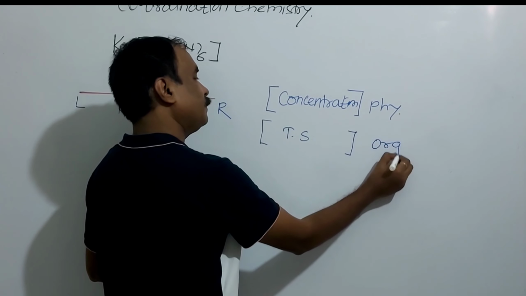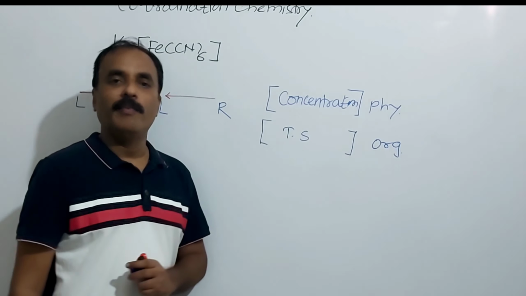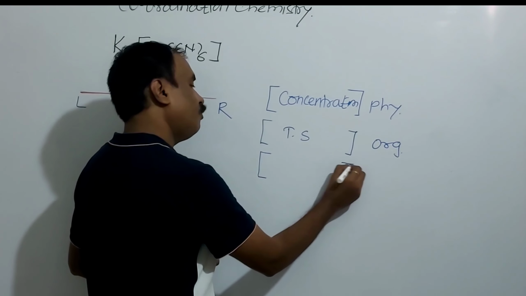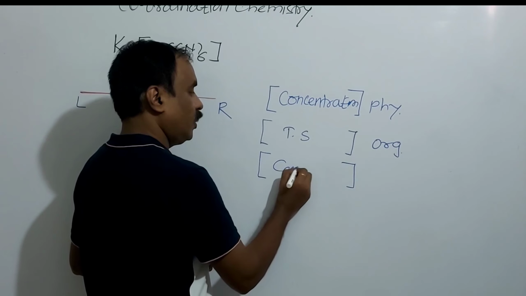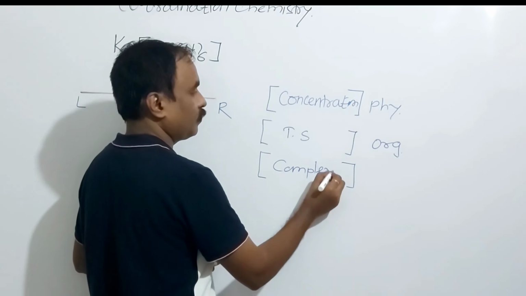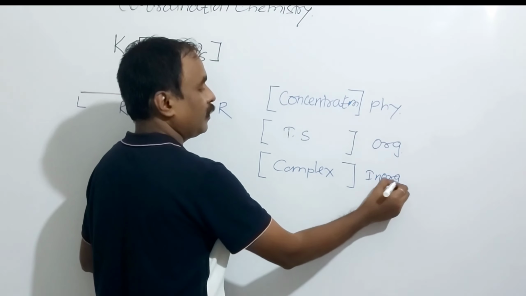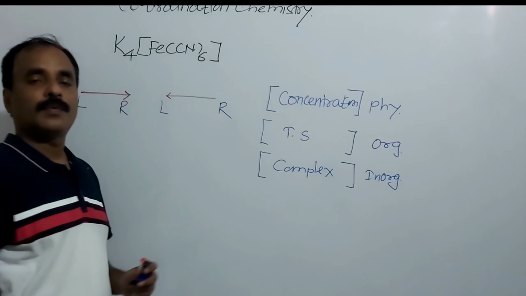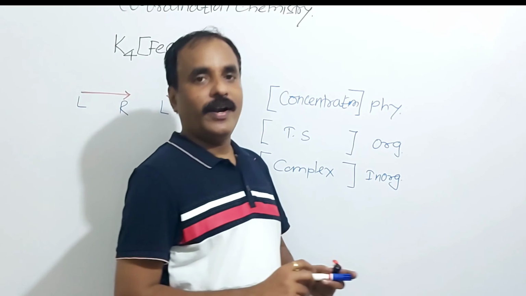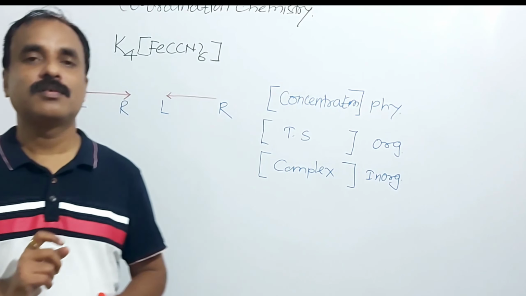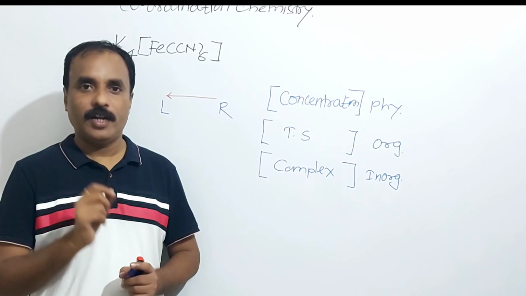And the meaning of square bracket in inorganic chemistry is a complex compound. It is a complex. In inorganic chemistry, complex compound and coordination compound, there is definitely coordinate bonding.